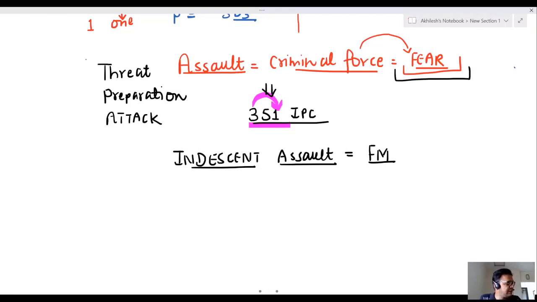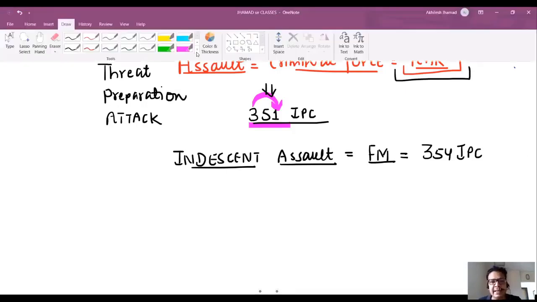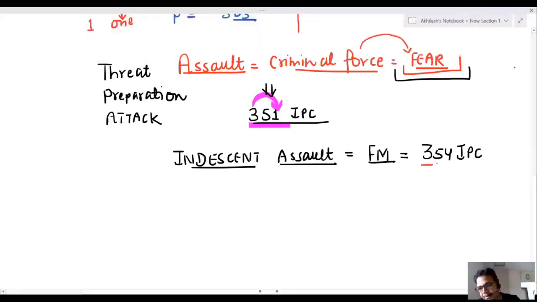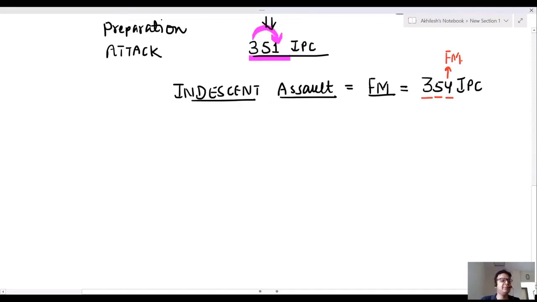Sir, what is the IPC for indecent assault? The IPC is 354. This is a very important MCQ. 354 IPC. Now, how to remember, sir? You are doing some indecent act with a female. 3-5 आपने किया. F for 4, F for female के साथ. This is a very simple Hindi trick. This is known as indecent assault.